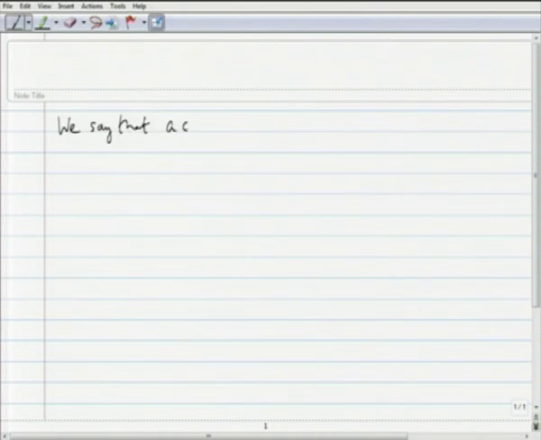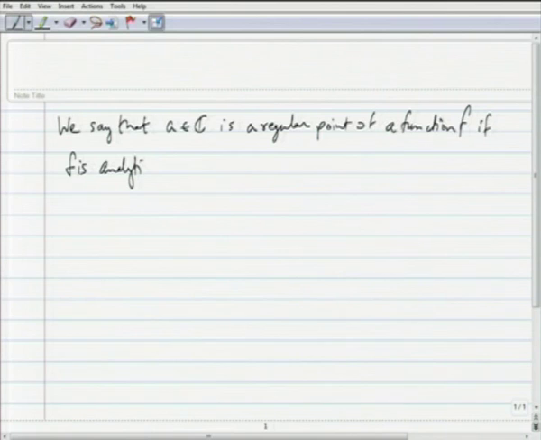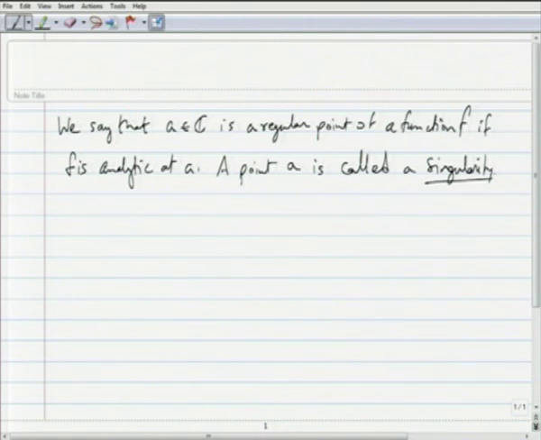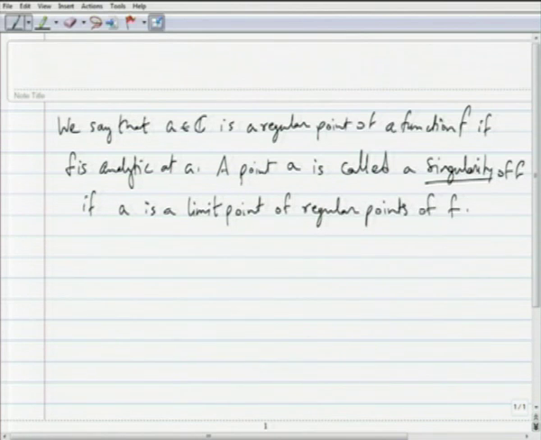We say that A belongs to C is a regular point of a function f if f is analytic at A. And a point A is called a singularity of f if A is a limit point of regular points of f. So, that is a singularity.